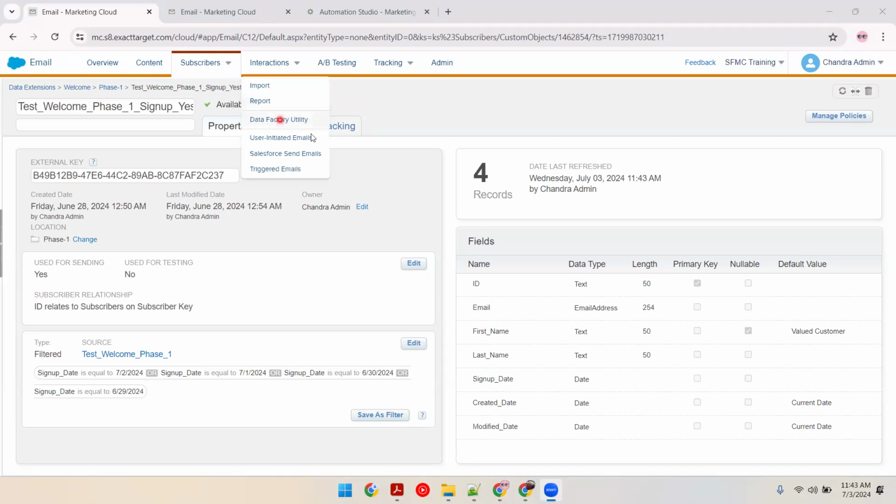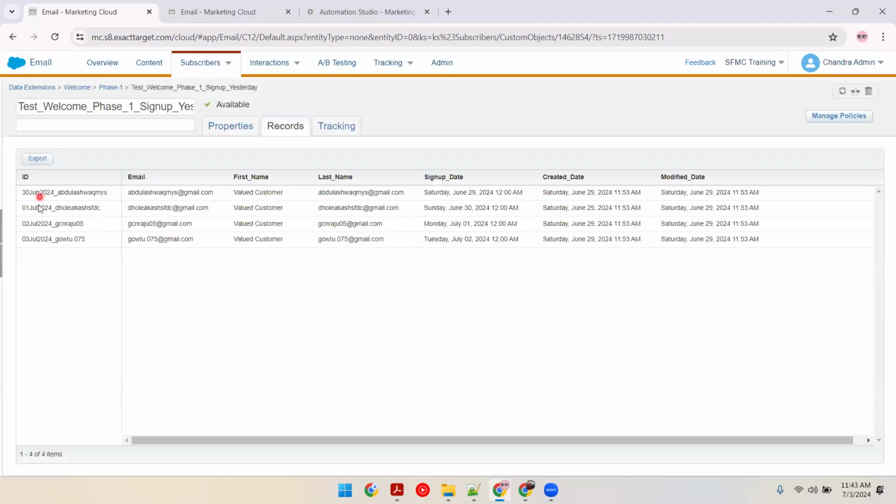Okay, now I have 4 records: 30, 1, 2, 3. This is good. Sign up date is 29, 30, 1 and 2. Tomorrow it will run as we know it. That is fine, but I have to refresh it manually. Don't forget that I have to change this also.